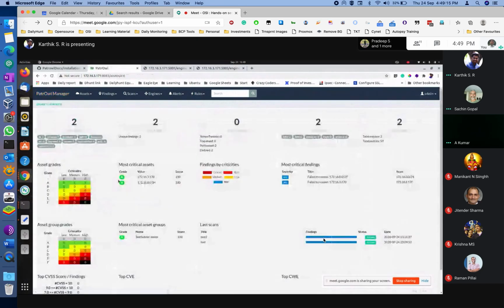We will have to look at your configuration of the Nessus engine. If they provide a JSON template, then we can integrate that in Patrol Manager.